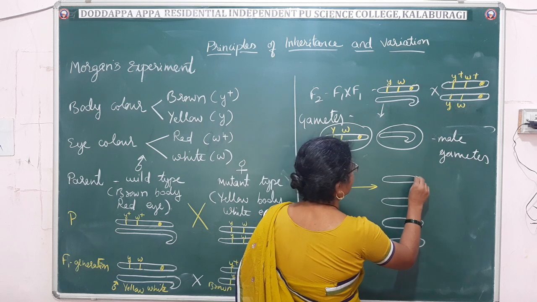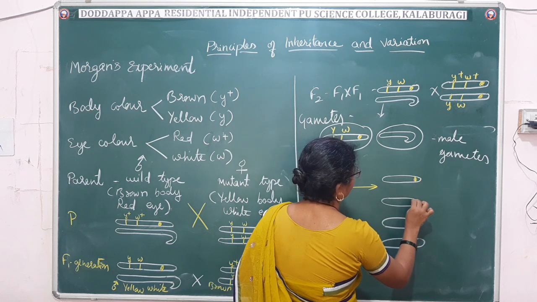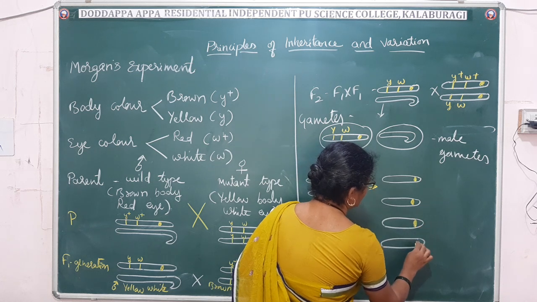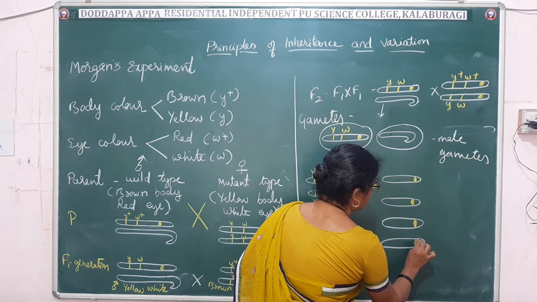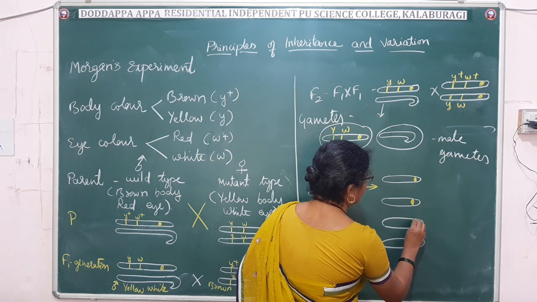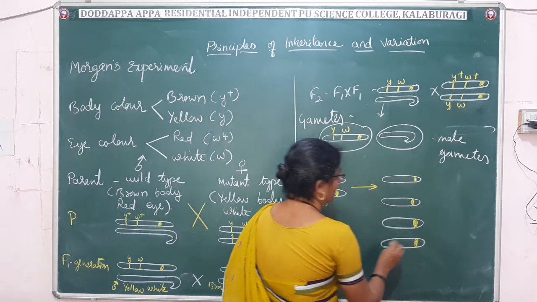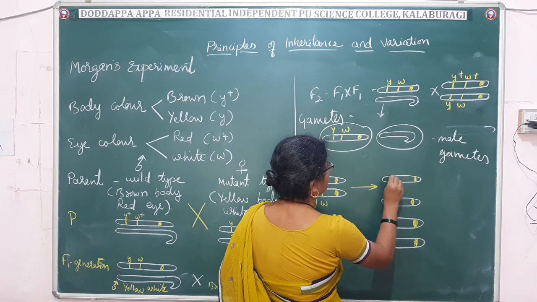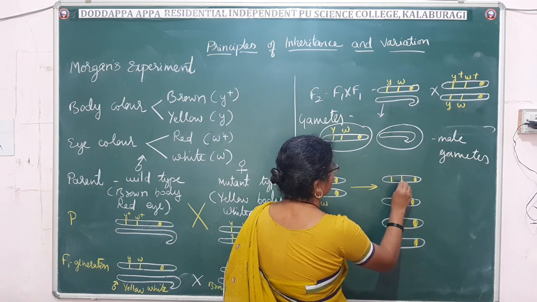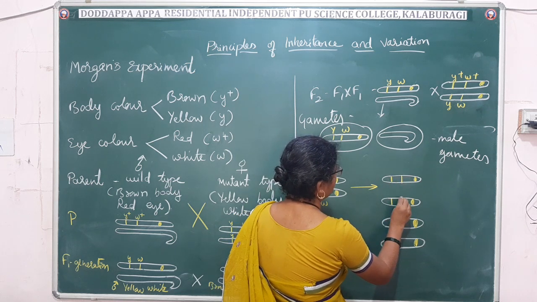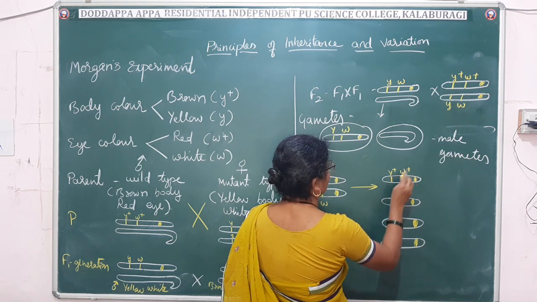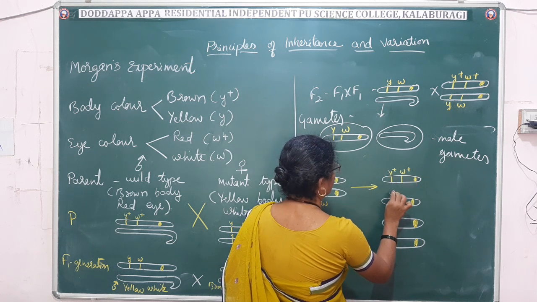Let me draw the centromere for all. The structure of chromosome you have studied in first year, and in the second year you are going to study it in the coming period under the heading molecular basis of inheritance. Fine. These are the genes. So Y plus, W plus,